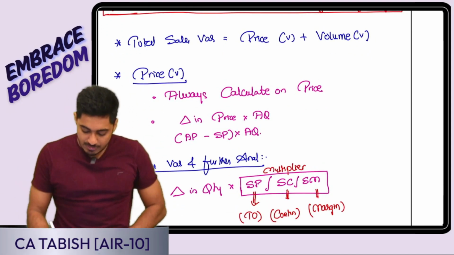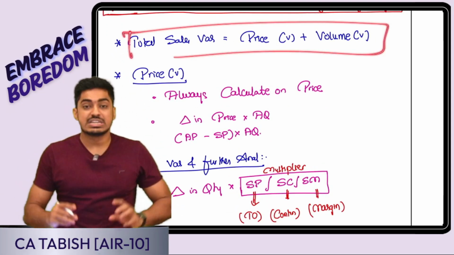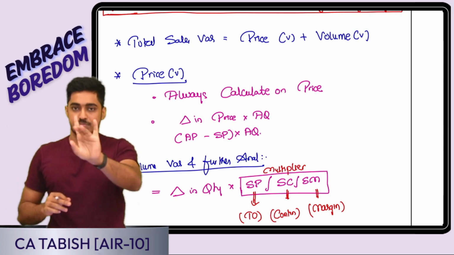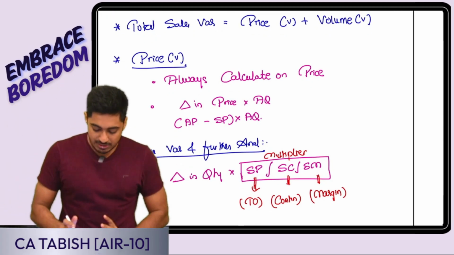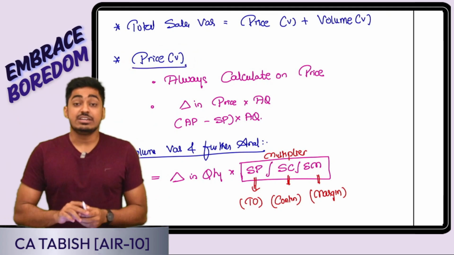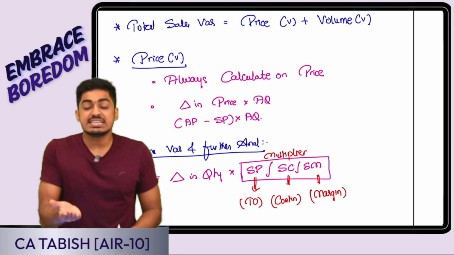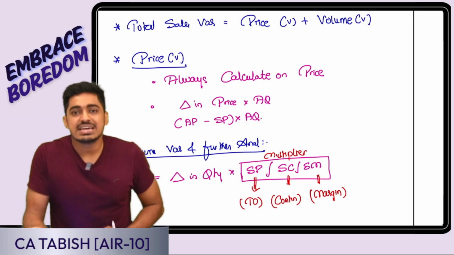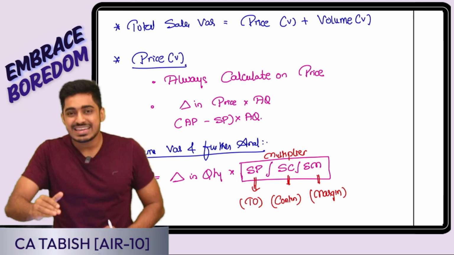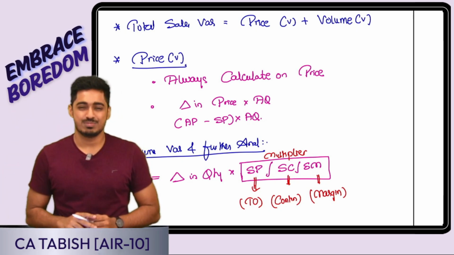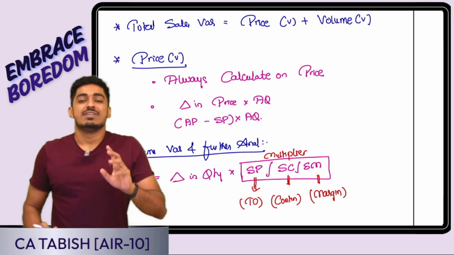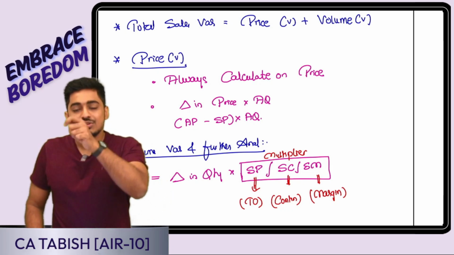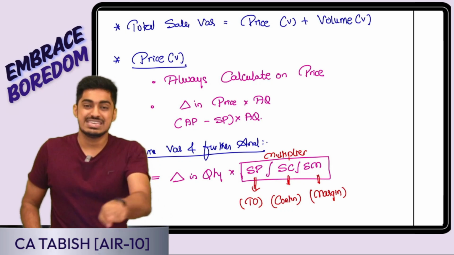How am I going to do it? Firstly, my total variance, I will not calculate. I will just tell it is price plus volume. That is principle number one. Principle number two, price variance. I told you that if my price has increased by 20 rupees, it means my contribution has increased by 20 rupees, and my margin has also increased by 20 rupees. So my price variance, whether I calculate based on turnover, contribution or margin, is going to be the same.